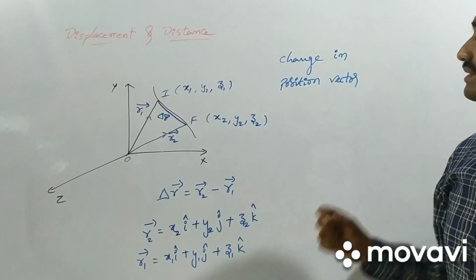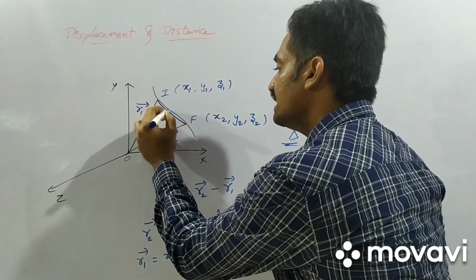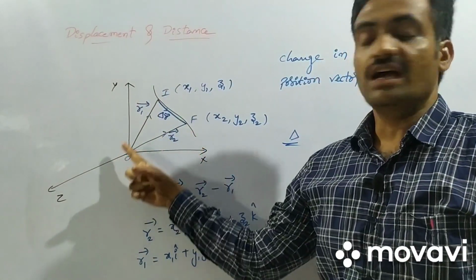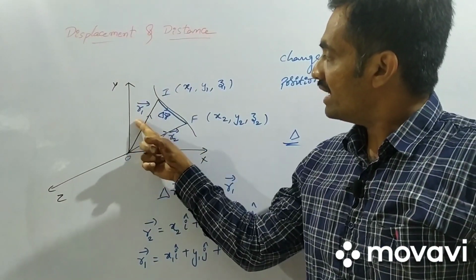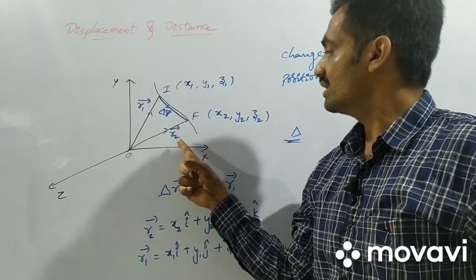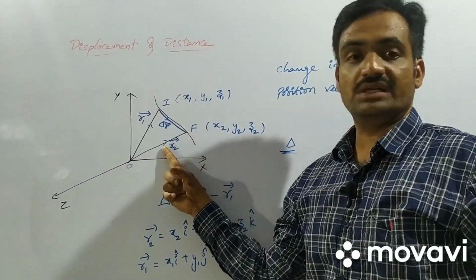Coming to the case here, let us apply the triangle rule. As you observe, it is a triangle. Here r1 bar is moving along this direction and delta r bar is moving along this direction, and then it equals r2 bar, because it is in the opposite direction.